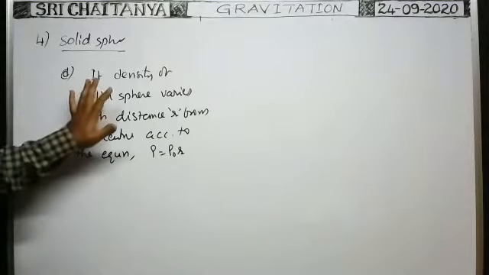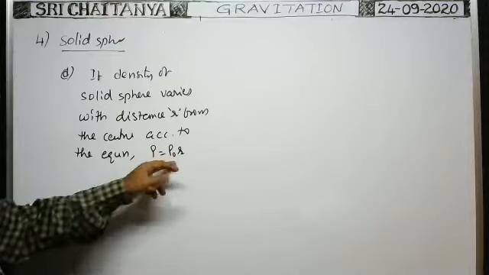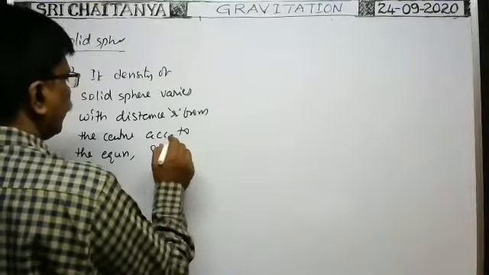Suppose the density of the solid sphere varies with the distance according to the equation rho is equal to rho naught r. Rho naught is constant, of course.